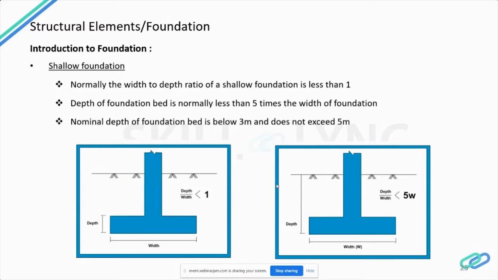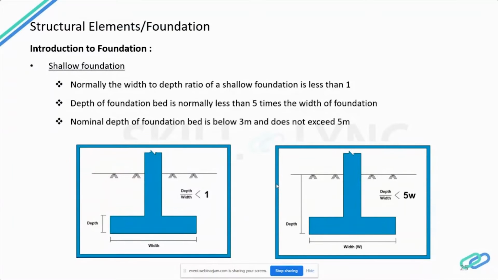Now let's see what is a shallow foundation. This is a basic thumb rule you have to keep in mind while designing or reading the drawings given for a shallow foundation. Normally in a shallow foundation, the depth to width ratio is less than 1. The depth of the foundation bed is normally less than 5 times the width of the foundation. And the nominal depth of the foundation bed is below 3 meters from the ground level and does not exceed 5 meters. Normally, we don't go below 5 meters.